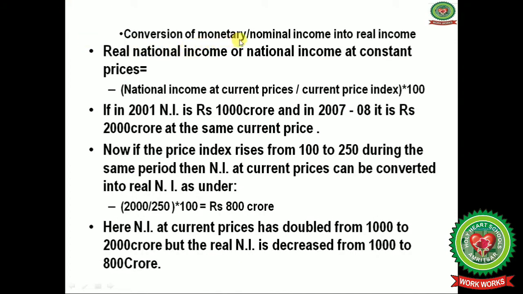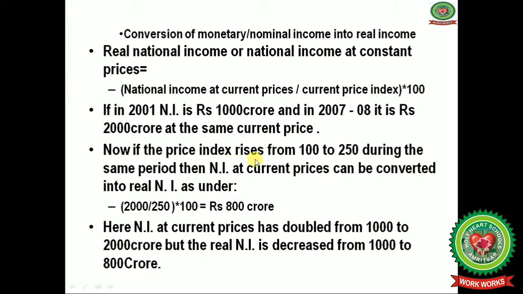Now we will discuss the conversion of monetary or nominal income into real income. Let us understand it with the help of an example. Real national income, or national income at constant prices, equals national income at current prices divided by the current price index multiplied by 100. If in 2001 national income is rupees 1000 crore and in 2007-08 it is rupees 2000 crore at the same current prices.